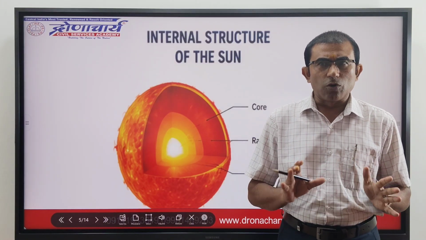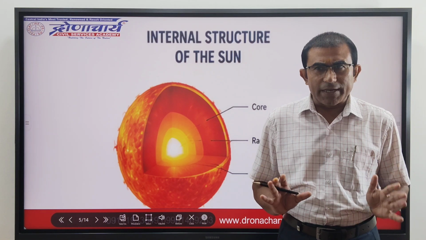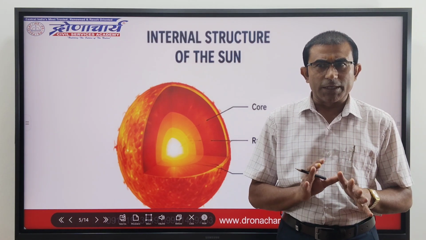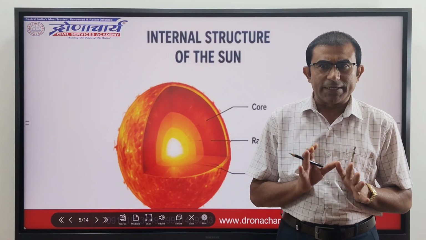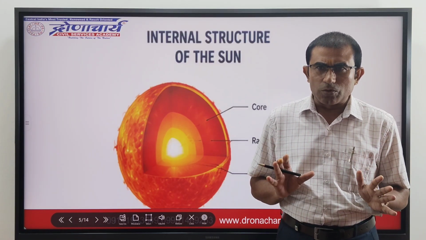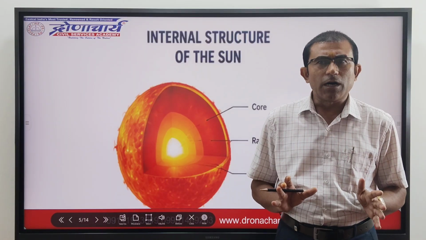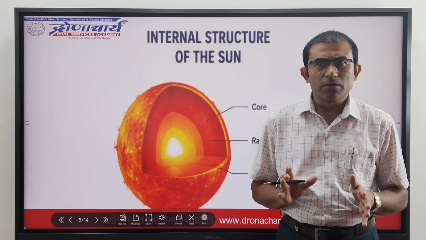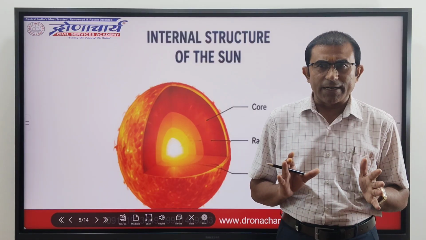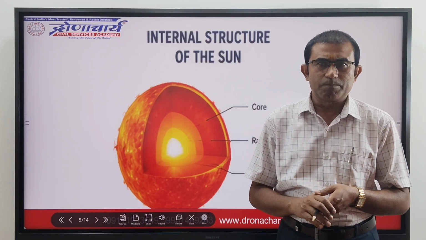Inside the core, nuclear energy is being released. The core is approximately 20% of the size of the solar interior and is thought to have a temperature of approximately 15 million Kelvin, making it the hottest part of the sun.